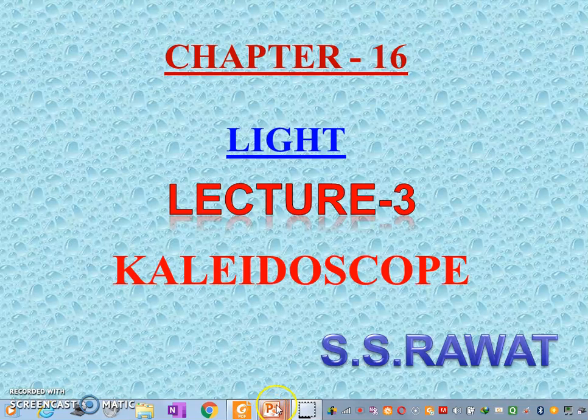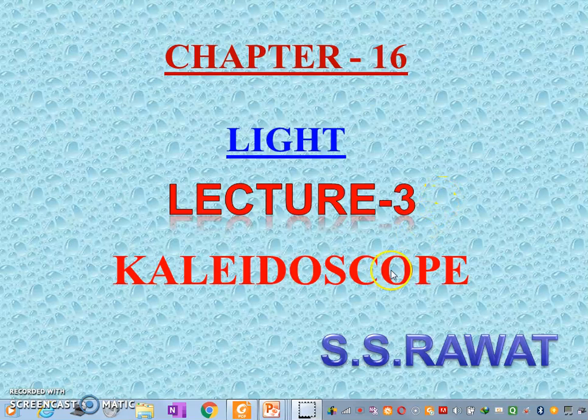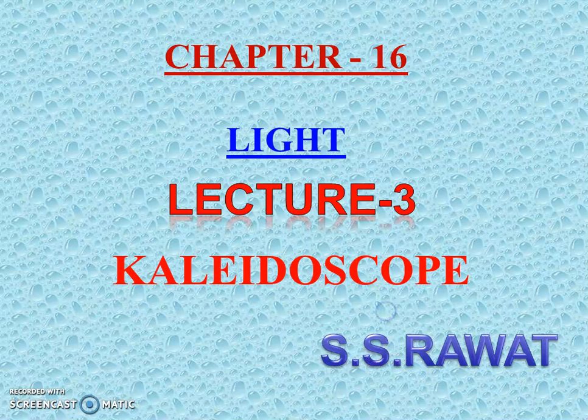Good morning, students. Today we are going to discuss chapter number 16, Light, and today's topic is the kaleidoscope. Before going to the kaleidoscope, we should know that there are two types of reflection. One is regular, and the second one is irregular or diffused reflection.